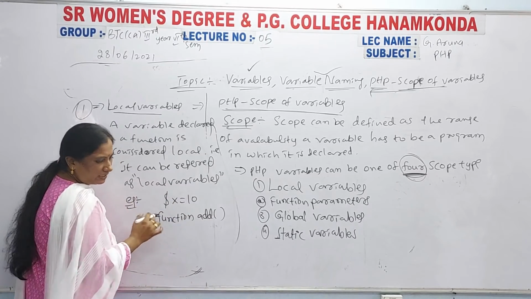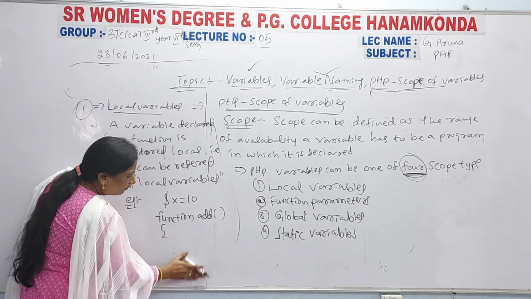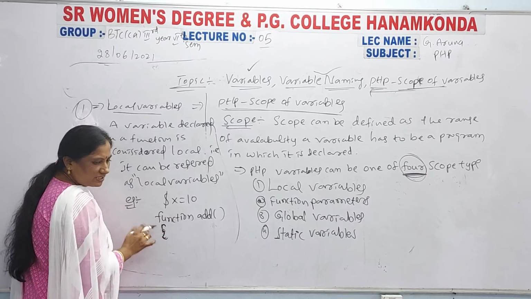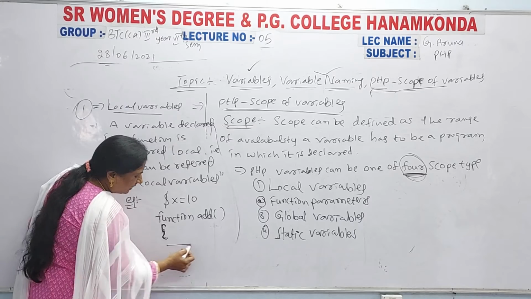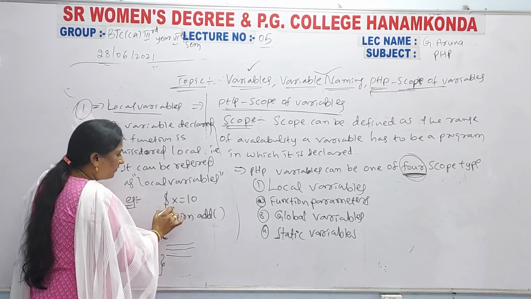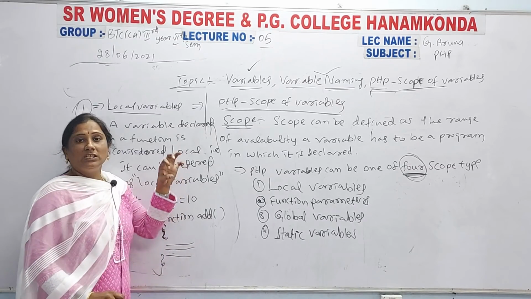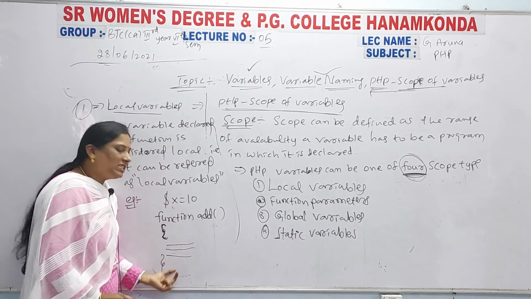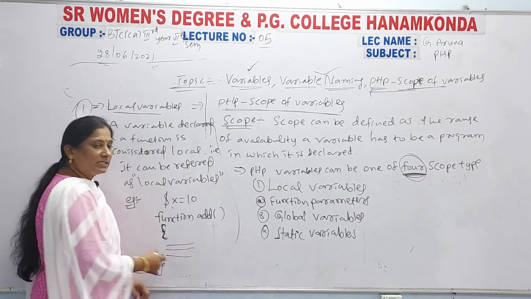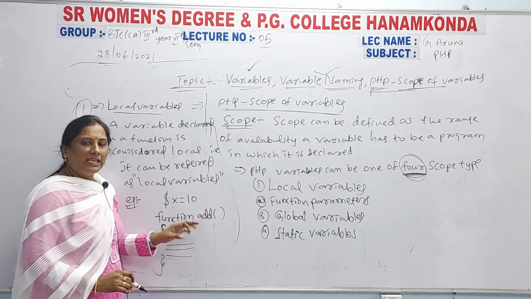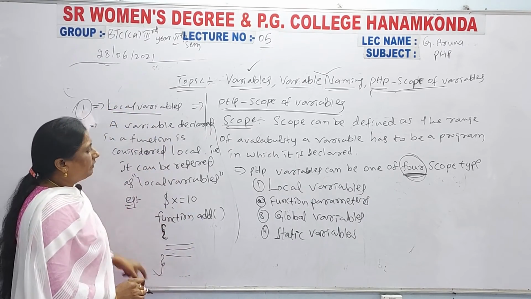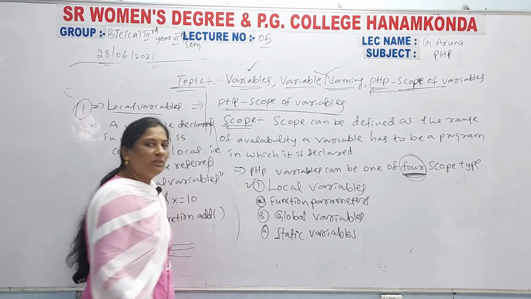The syntax is: function, open, some statements, and close. This variable can be used only within this function. That is the local variable example. These are the statements, any calculations are there. So this is the local variable definition, and only the first one is completed.